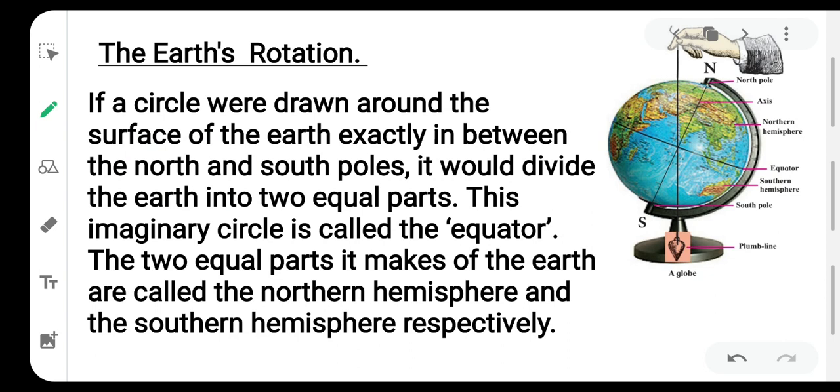Now see, if a circle were drawn around the surface of the Earth, exactly in between the north and the south pole, it would divide the Earth into two equal parts. And this imaginary circle is called the equator. The two equal parts it makes of the Earth are called the northern hemisphere and the southern hemisphere respectively.